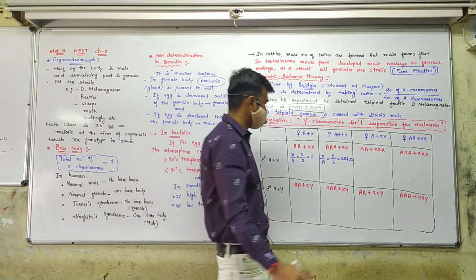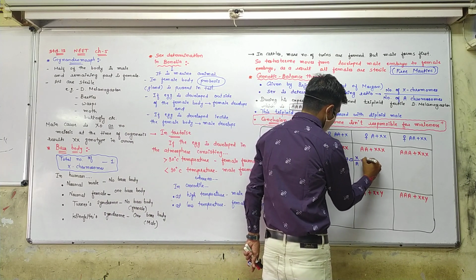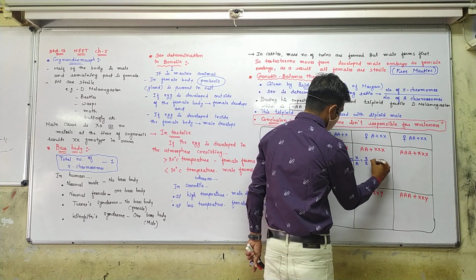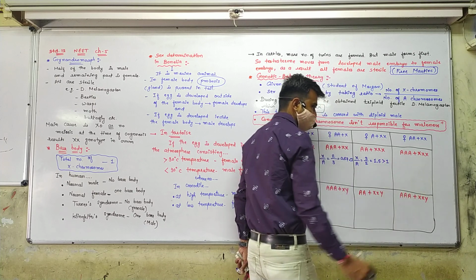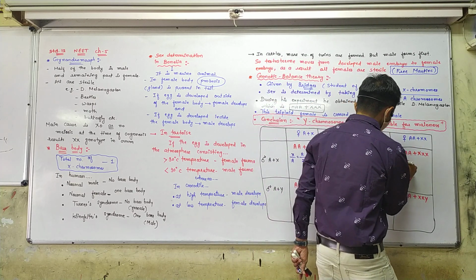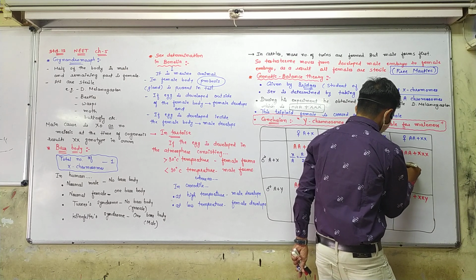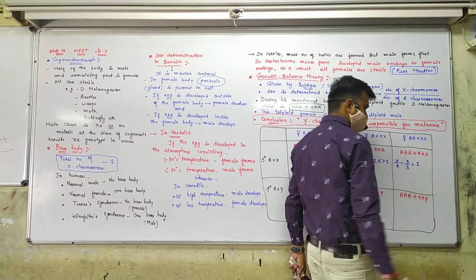Here X upon A ratio is 3 by 2, that is 1.5, that is greater than 1. Here and here the X upon A ratio is 3 by 3, that is 1.